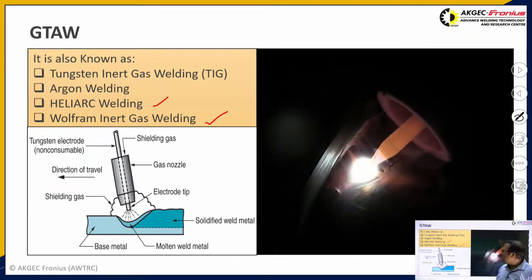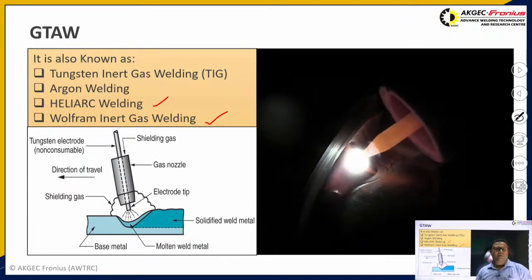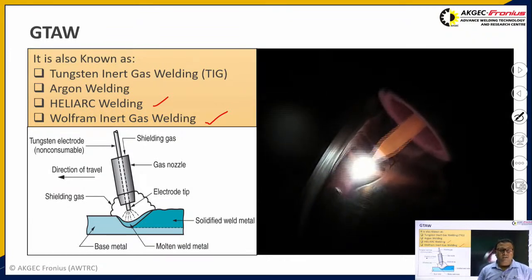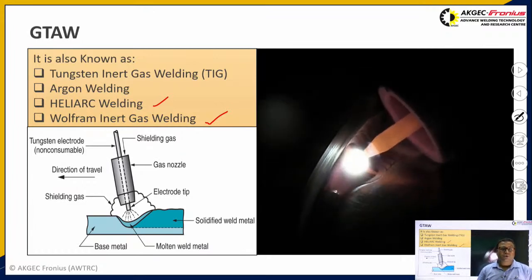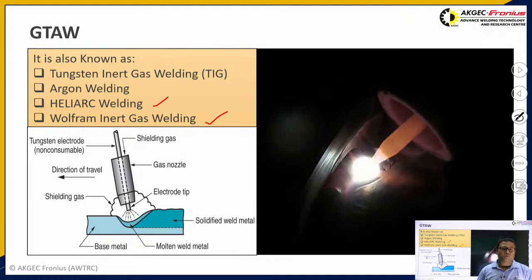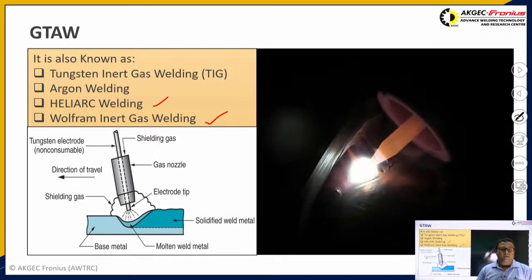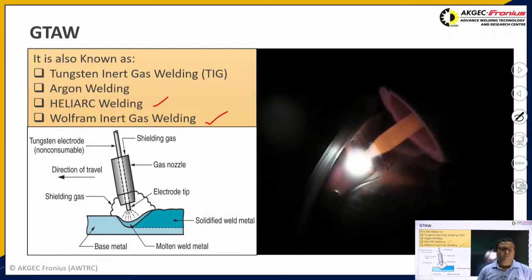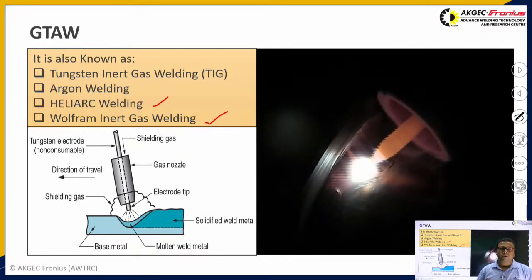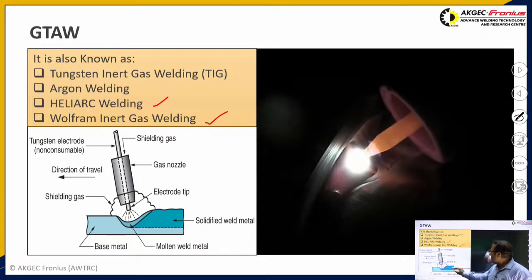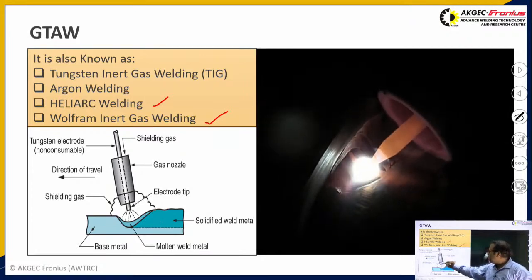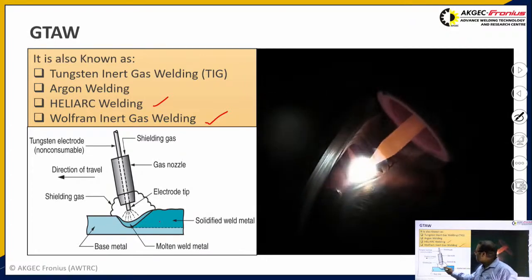So you can see here that gas tungsten arc welding is a manual operation in which a non-consumable tungsten electrode is used to join different types of materials with the help of concentrated heat present between the electrode tip and the workpiece surface. Here, apart from the workpiece and electrode, we also use a shielding gas.